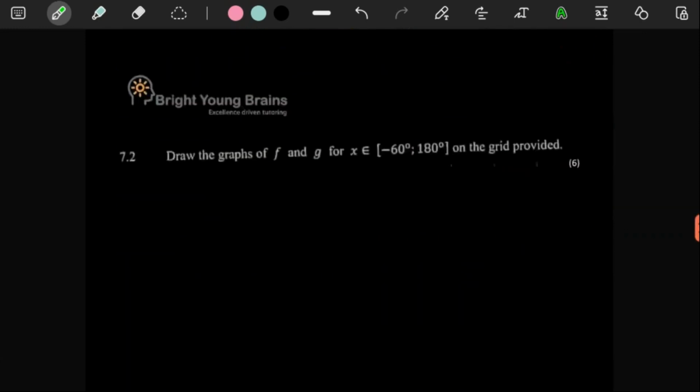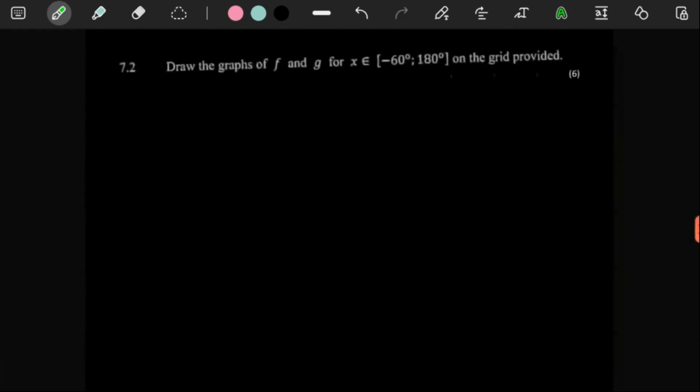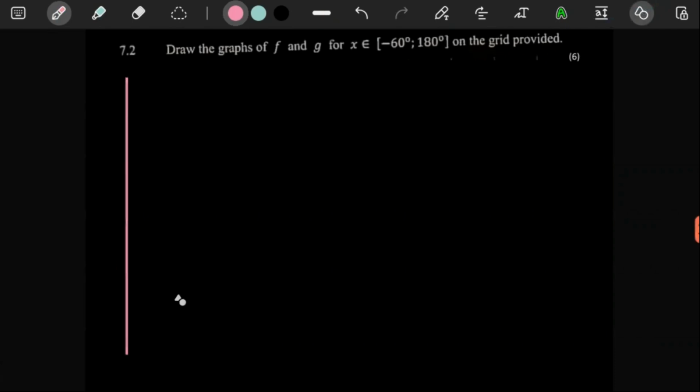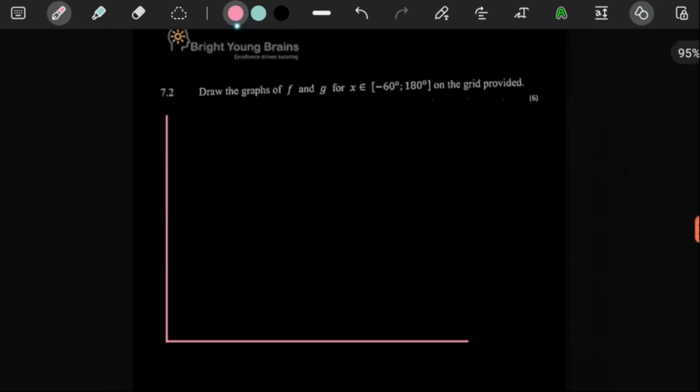So let's move on. 7.2 says, for 6 marks, draw the graph of f and g from negative 60 to 180 on the grid provided. There's no grid here. So if you're going to draw any graph, let's just do this. Here we are. We need to draw our 2 graphs. I need to draw from negative 60 to 180.